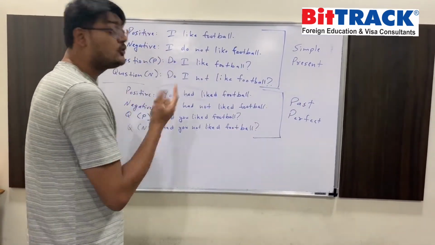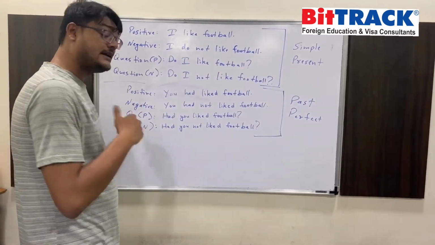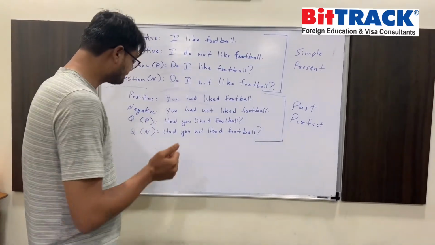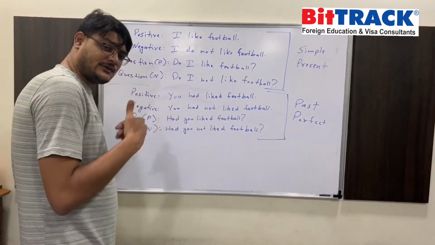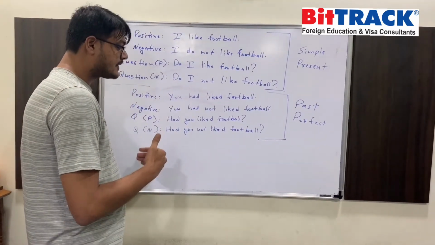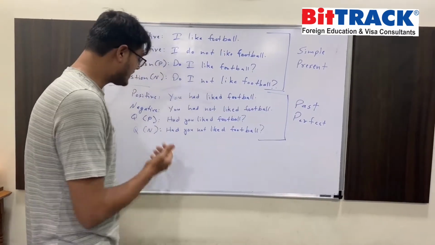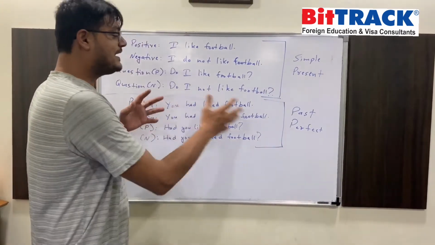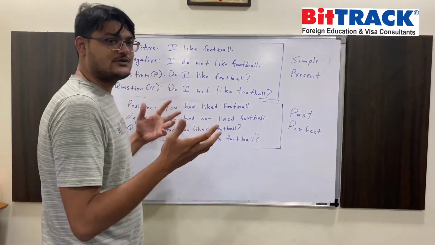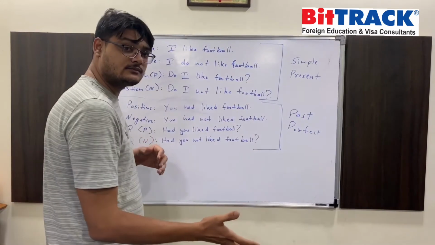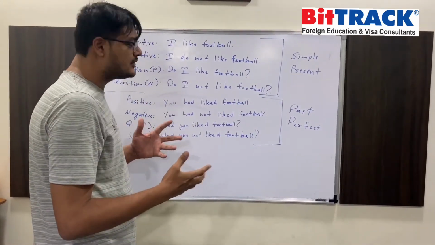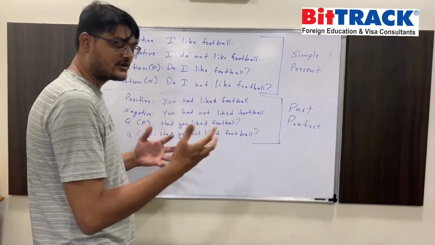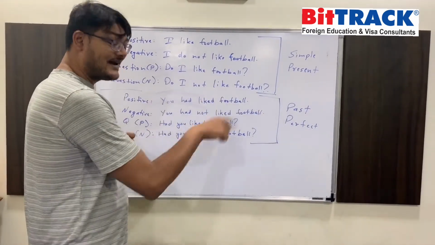So here, you had liked football. In the negative sentence, it is you had not liked football. Question. In the positive sense, had you liked football? Question in the negative, had you not liked football? Right? This basically kind of follows the same structure as you see here. So in many situations, you can kind of guess what the context would be for the usage of these structures. But it is important to understand these things.